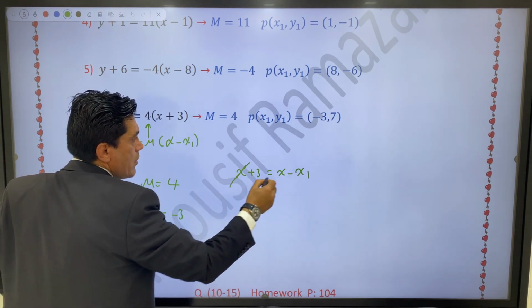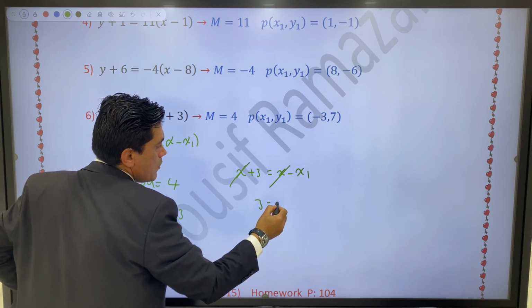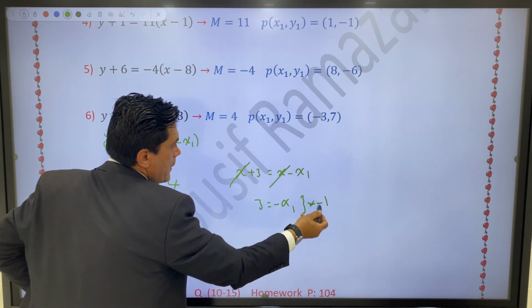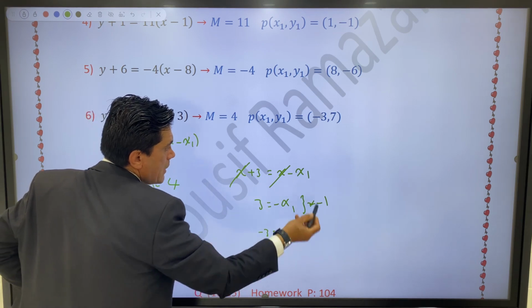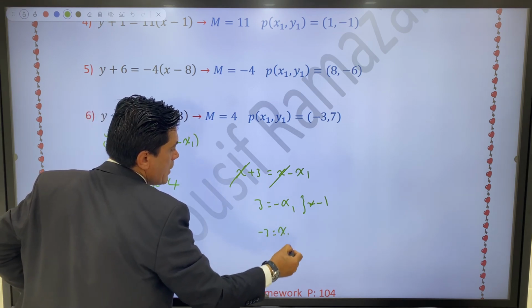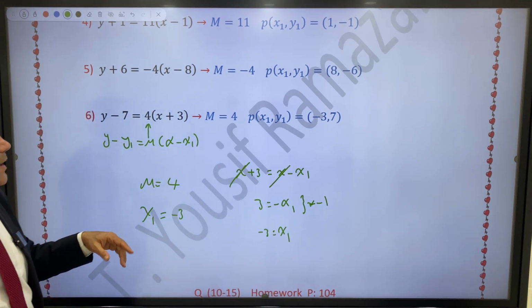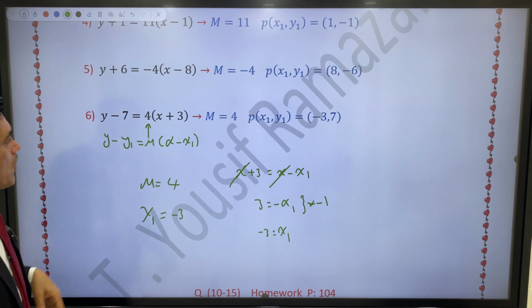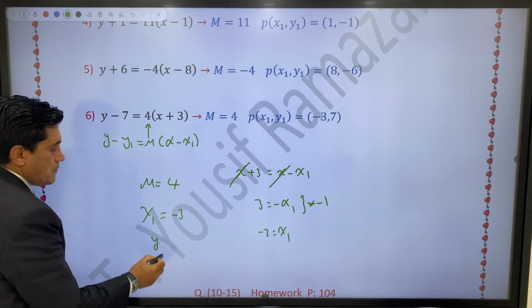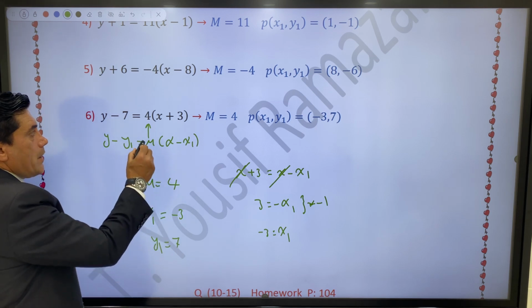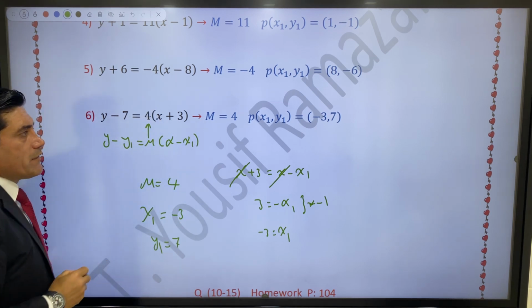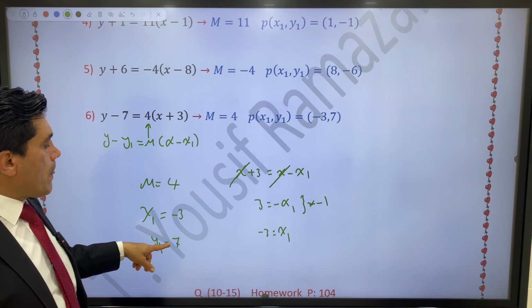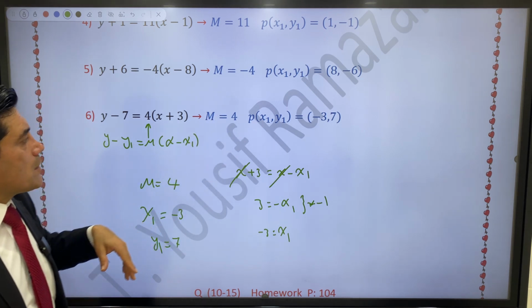If you compare x plus 3 with x minus x1, x cancels with x, so 3 equals negative x1. Multiplying both sides by negative 1, x1 equals negative 3. But there is no need to do it this way, just compare. y1 equals 7, slope equals 4, x1 equals negative 3. So x1, y1 is negative 3, 7, and the slope equals 4.